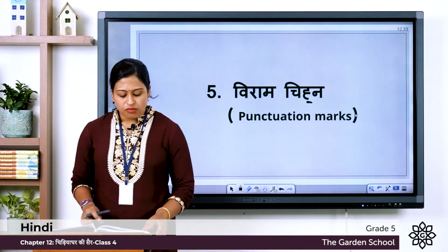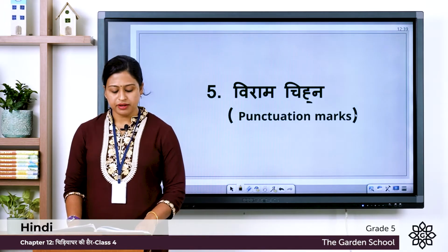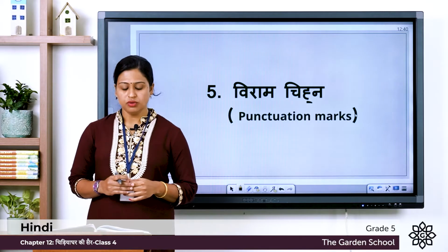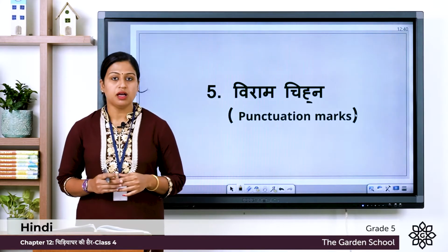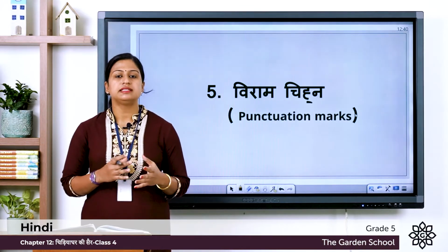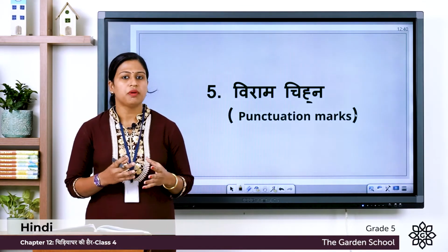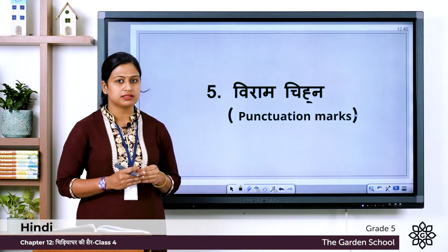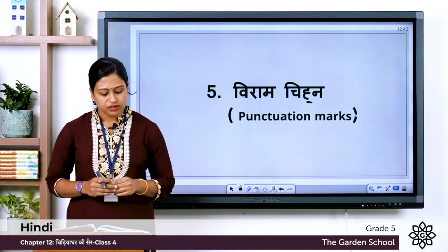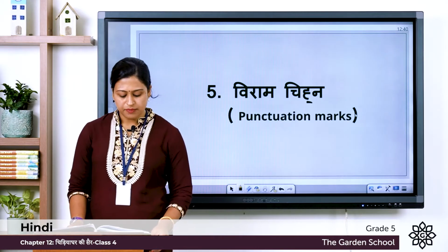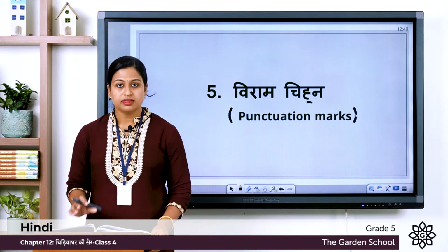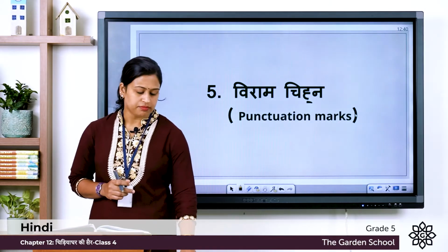प्रश्न है, वाक्य को सही ढंग से पढ़ने और समझने के लिए हमें कुछ चिन्हों की आवश्यकता होती है जिन्हें हम विराम चिन्ह कहते हैं. So to read and understand any sentence, we need to know about punctuation marks. So in Hindi, we say viram chin. So here in your textbook, you can see there are 8 punctuation marks given. So the first one is purna viram.